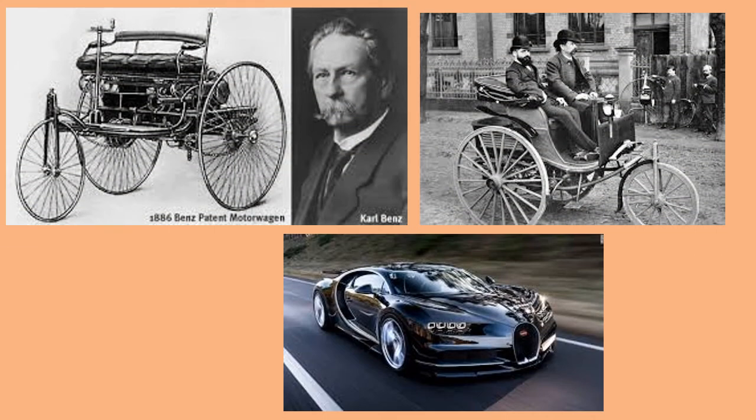Now let us look at some of the old models of the modern vehicles and let us identify how they are different from the vehicles you see on the road today. In the first picture you can see the first car, which was invented by Carl Benz. The old model of the car is open. Only 2 people were able to go. Modern vehicles have lots of facilities and comfortably 4 or 5 passengers can go.